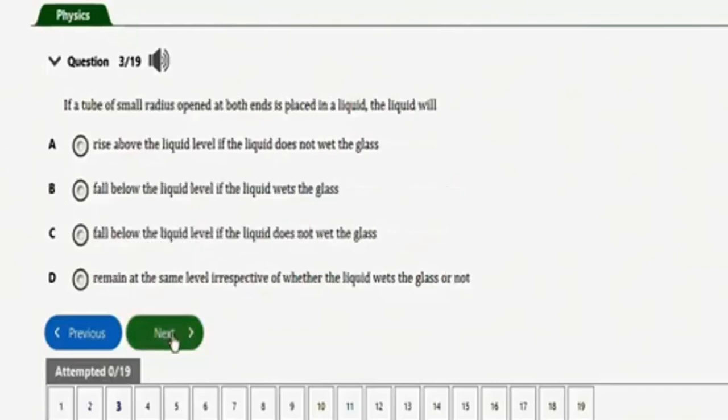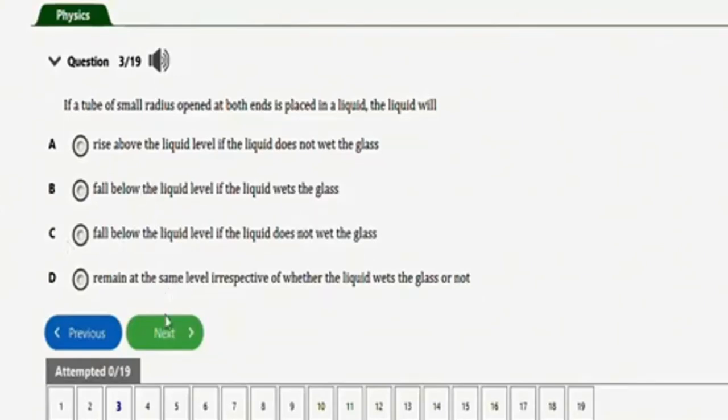The next question is this one. It says, if a tube of small radius open at both ends is placed in a liquid, the liquid will have a rise above the liquid level if the liquid does not wet the glass, fall below the liquid level if the liquid wets the glass, fall below the liquid level if the liquid does not wet the glass. So guys, the correct option to this question is option C. It will fall below the liquid level if the liquid does not wet the glass. Alright, so that's it for this question.